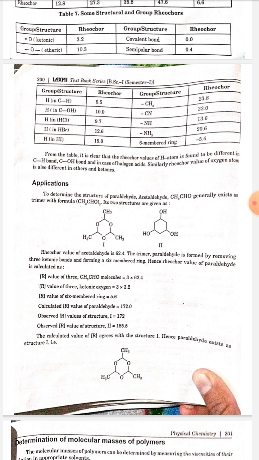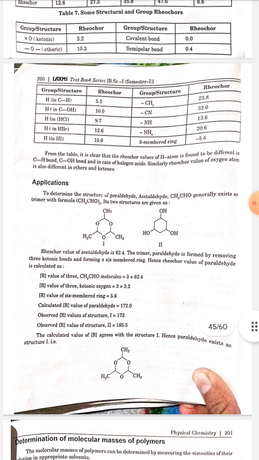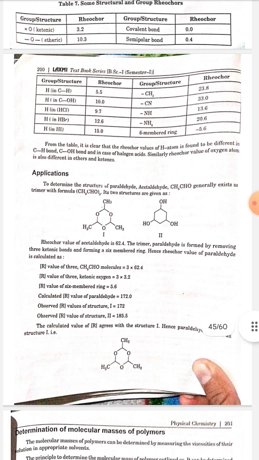R value of 3 CH3CHO molecules is equal to 3 multiplied by 62.4. R value of 3 ketonic oxygens is equal to 3 multiplied by 3.2. R value of the 6-member ring is equal to 5.6. The calculated R value of paraldehyde is equal to 172.0. Observed R value of structure 1 is equal to 172. Observed R value of structure 2 is equal to 185.5. The calculated value of R agrees with structure 1, hence paraldehyde exists as structure 1.